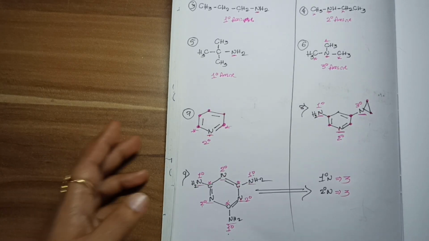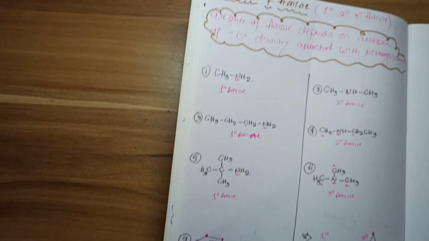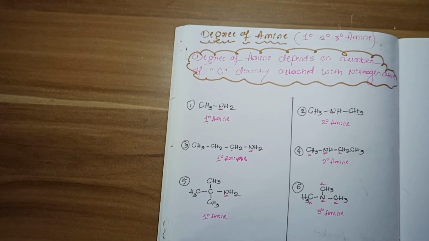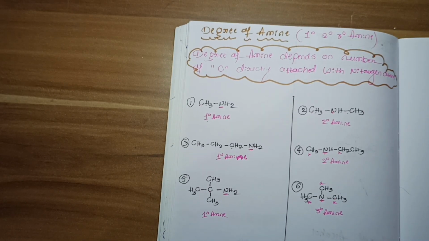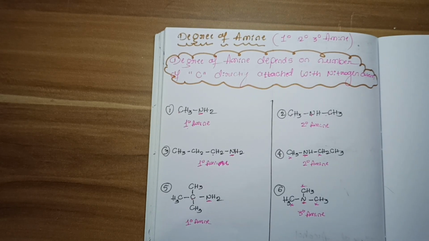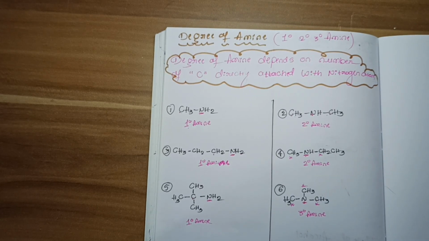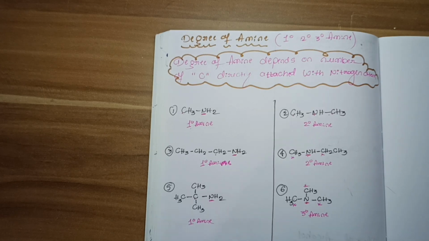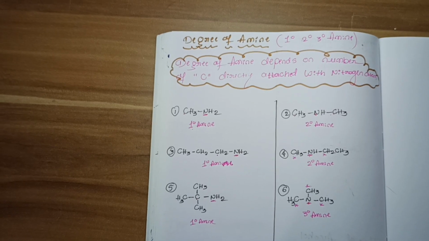Very simple topic. There are 3 types of nitrogen. One is primary, second is secondary, and third is tertiary. Only 3 types of nitrogens or 3 types of amines are possible. Why? Because nitrogen valence is 3, so it can make a maximum of only 3 bonds. So 3 types of amines and 3 types of nitrogens are present. Understood? Thank you.